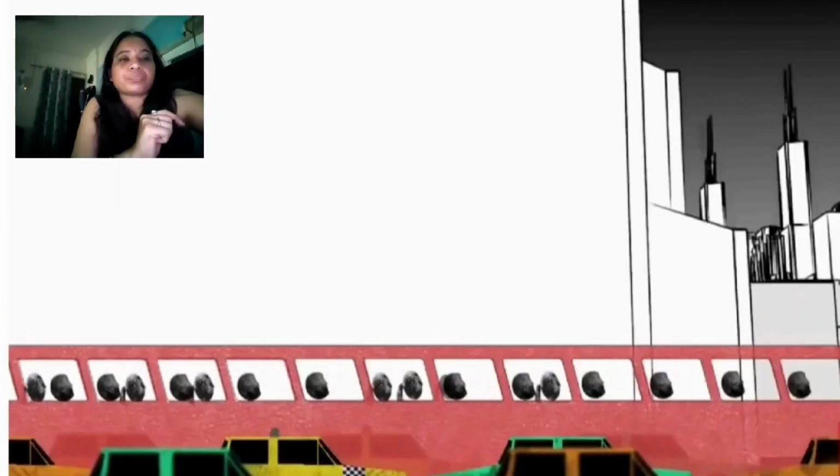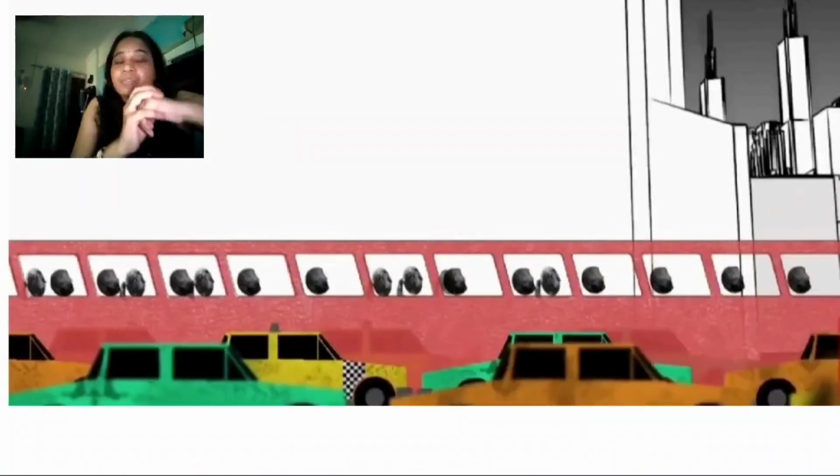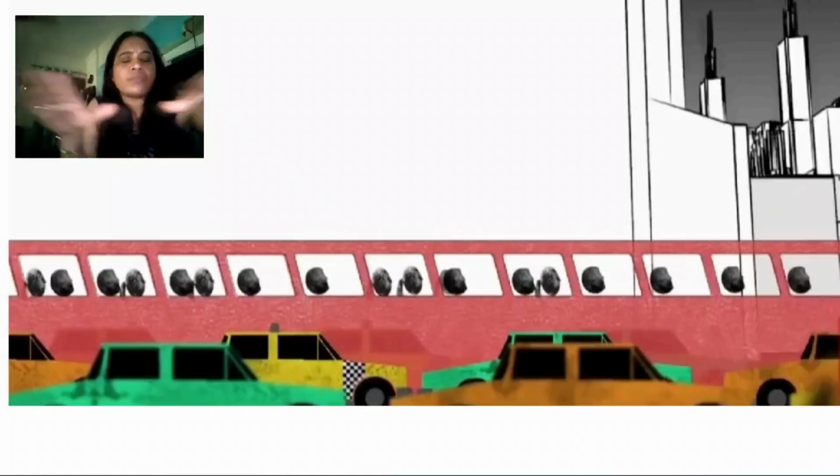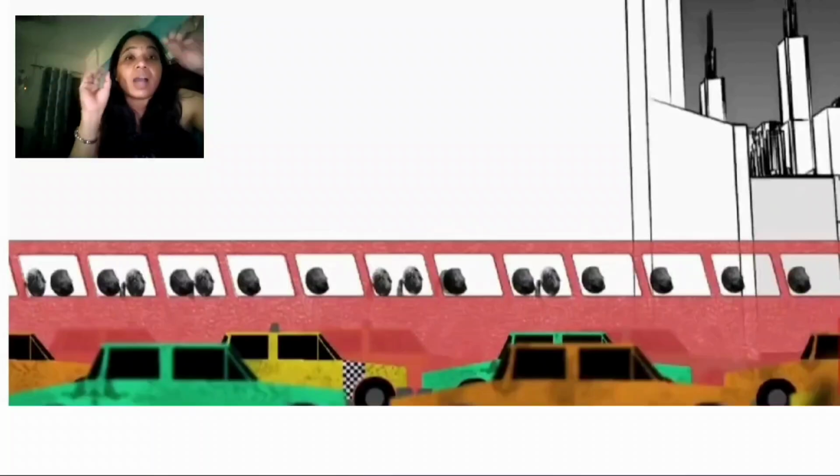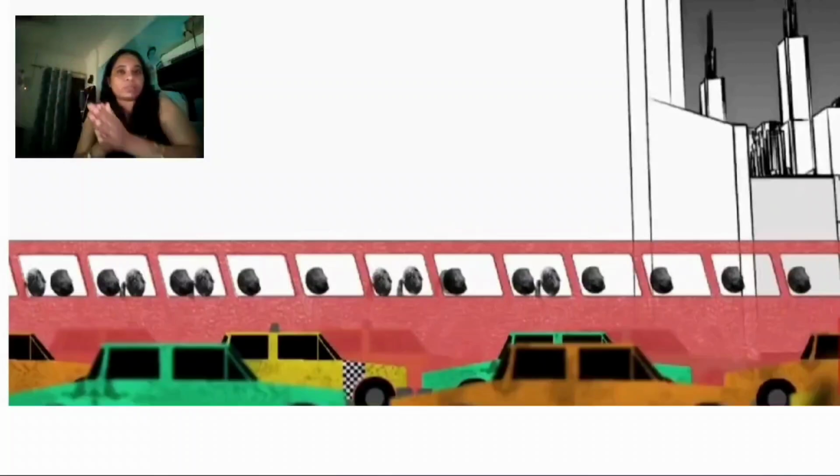And next, another example they gave for this network. For example, a very big bus, with more than 5,000 employees or passengers, is moving. They want to see some other places. At that time, 5,000 or 5 lakh people want to see those places. How is it possible? If 5 lakh people want to see that particular place, automatically the traffic will be created, right?